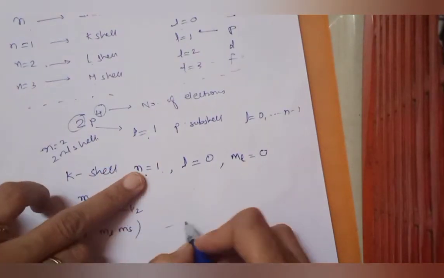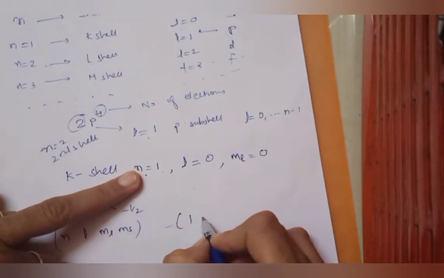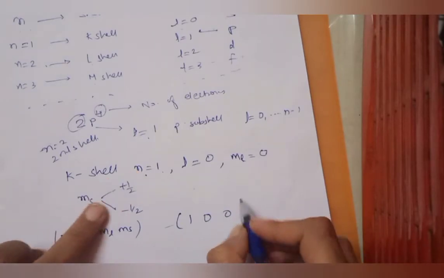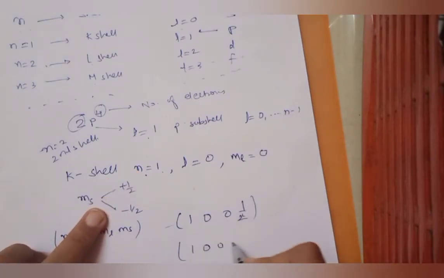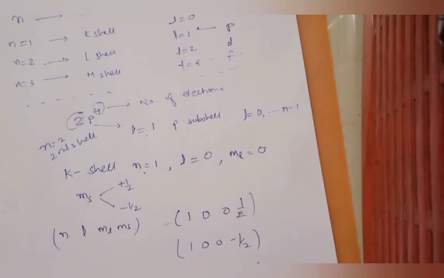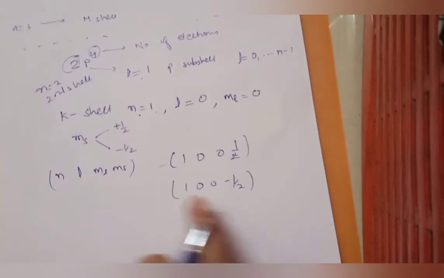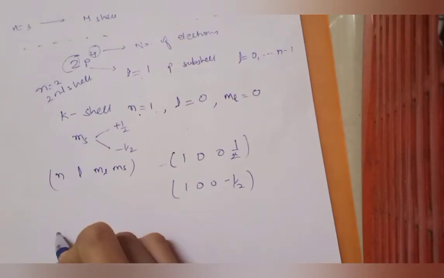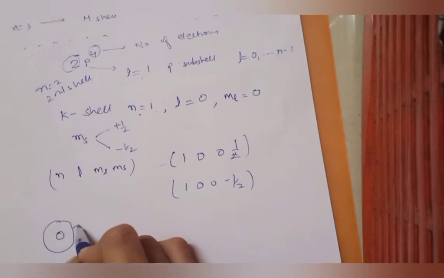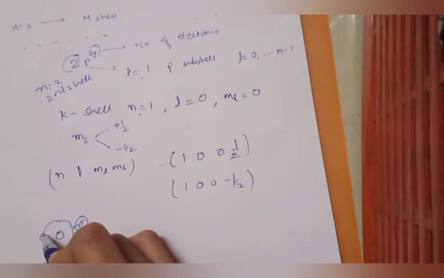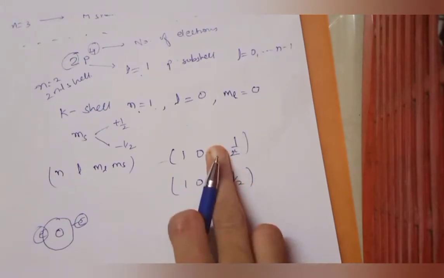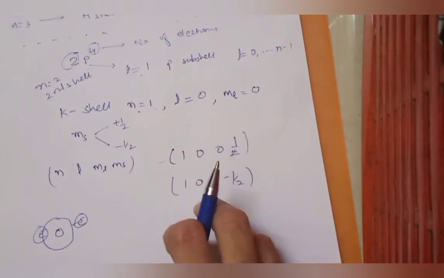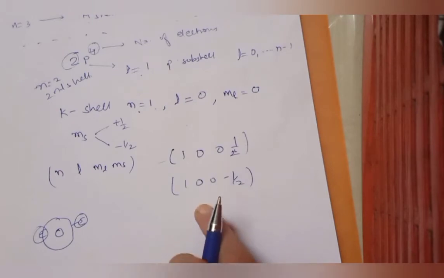So यहाँ पे कौन सी combination possible है? N is 1, L is 0, ML is 0. एक तो plus half हो सकता है, या फिर 1, 0, 0 minus half हो सकता है. Only these two states are possible. That is why we say that in K shell only 2 electrons can be there. Remember? जो न्यूक्लियस के सबसे पास होता है उसमें सिर्फ उसका कैपेसिटी कितना है? Only 2 electrons can be there in the K shell. Because only these 2 possible quantum states are there for the K shell.